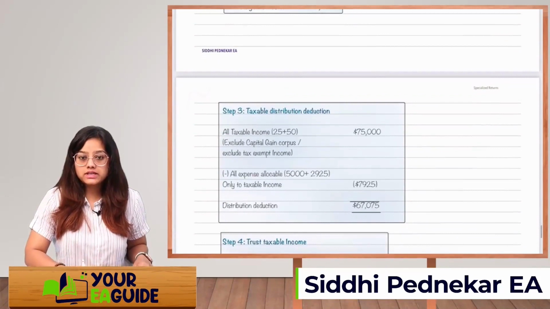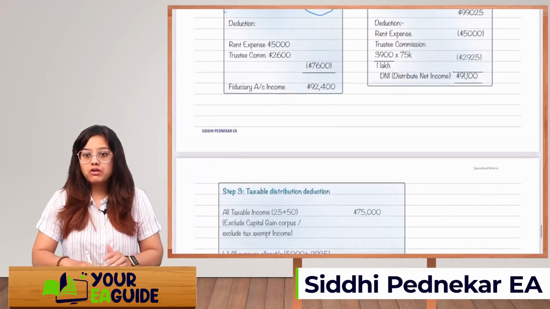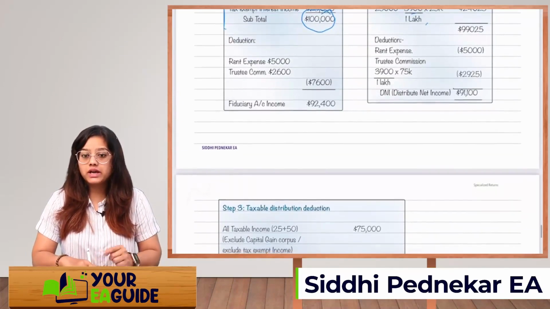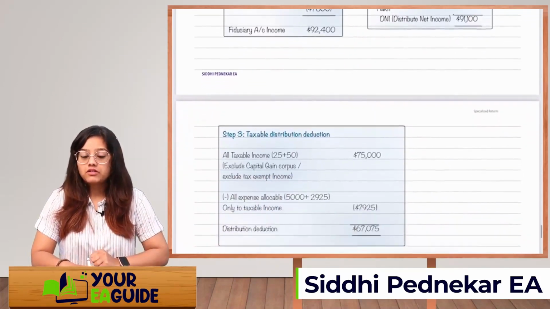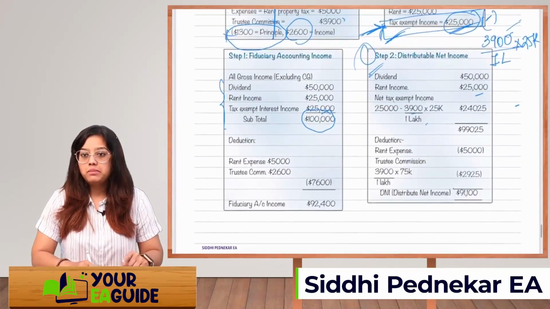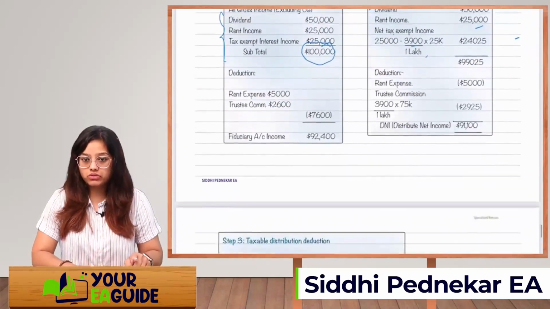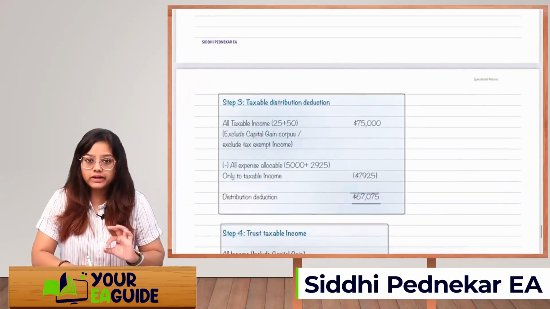Okay. Third step is taxable distribution deduction. So out of this DNI, how much can the estate take as a deduction? First, we will add all the taxable income. What was the taxable income? 25 plus 50. Only the dividend and rent are taxable, right? Tax exempt we are not going to add. So add all the taxable income.